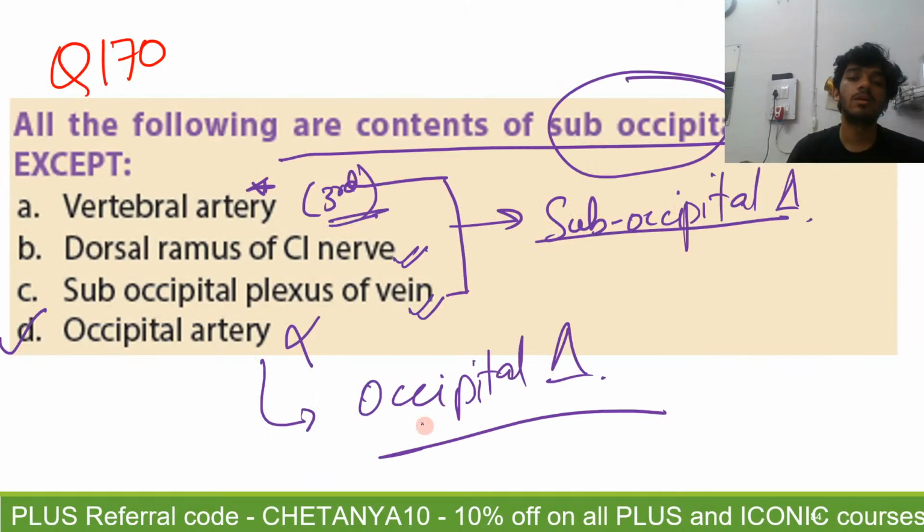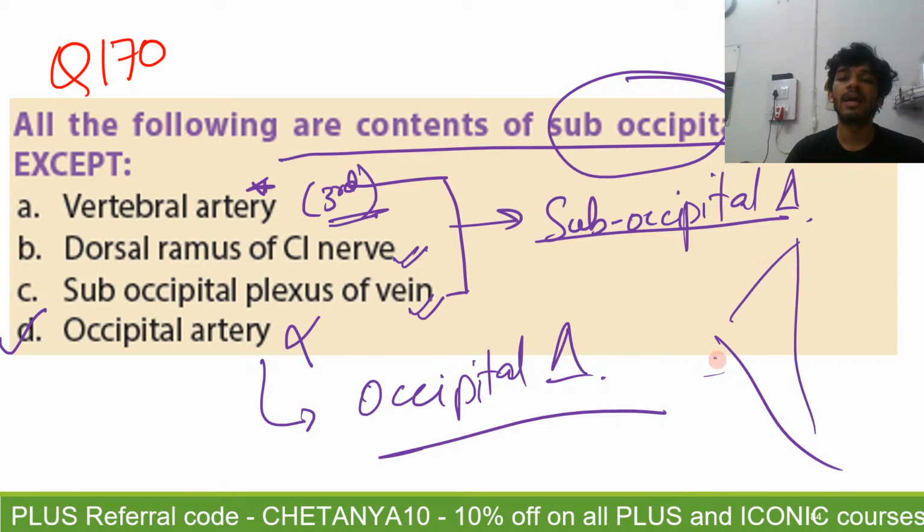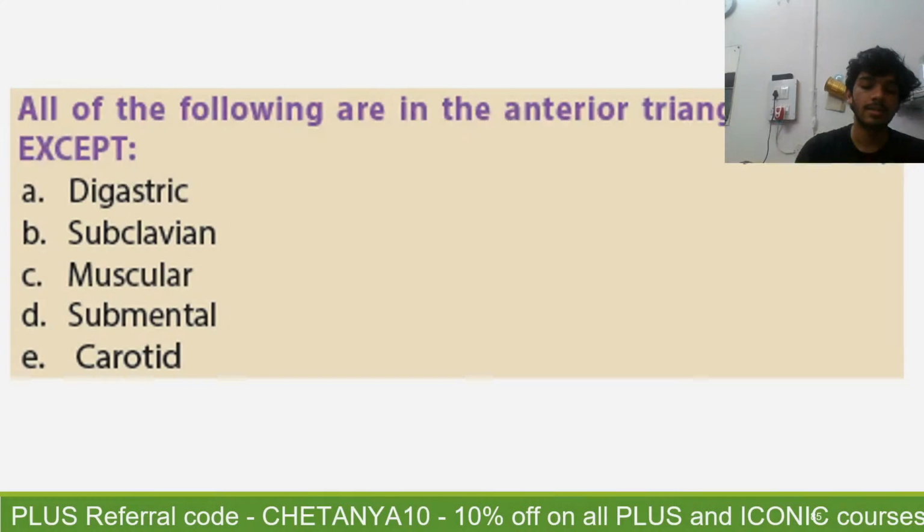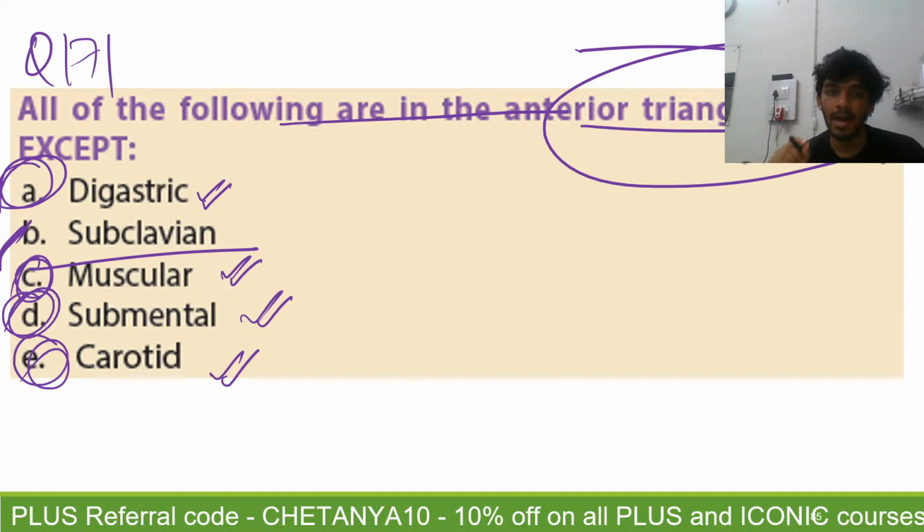Yes. So the posterior triangle is divided by the inferior belly of the omohyoid into two triangles. One is the clavicular triangle, the other is the occipital triangle. The occipital artery is a content of the occipital triangle. Absolutely correct.